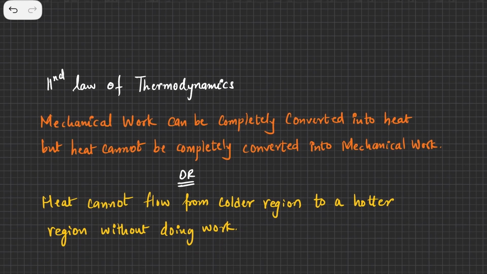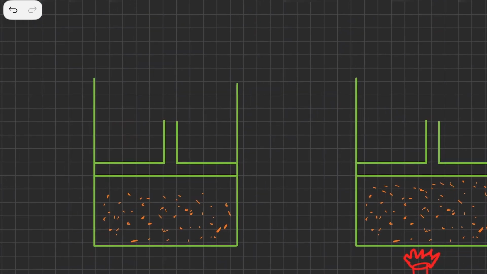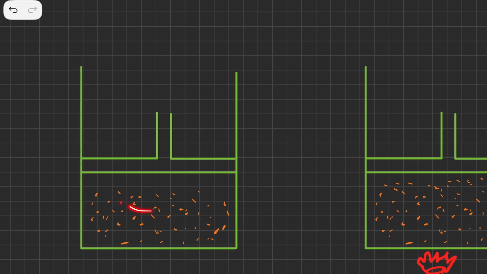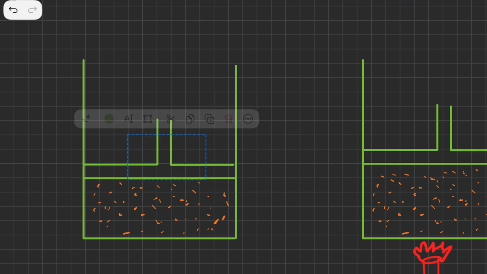Now let's just quickly understand how mechanical work can be completely converted to heat. So initially I have a massless frictionless piston with a cylinder which is fitted with a piston, and there is some gas inside this. So you can just see that there is some gas inside this. This is the piston which is free to move in this vertical side. Now let's say if I push the piston down somewhat like this, I'll just move this piston down. Like now the piston is moving down.